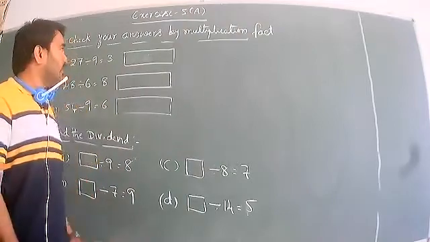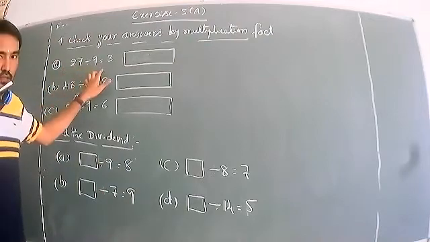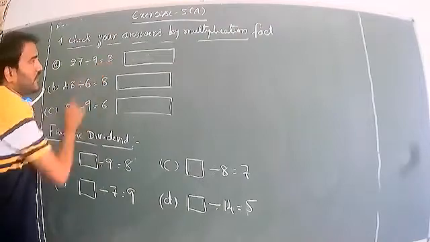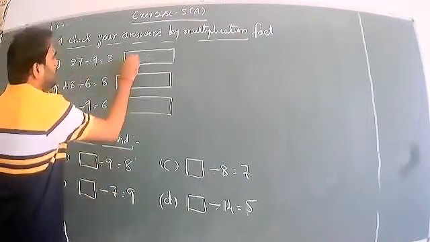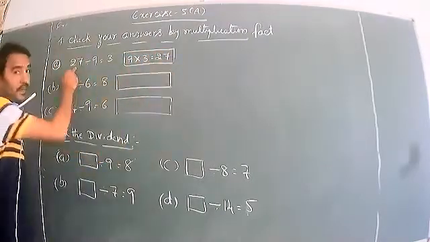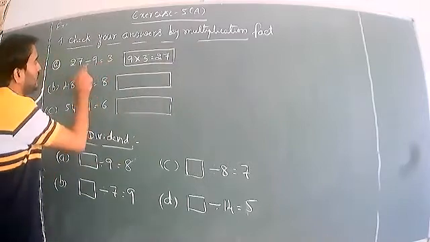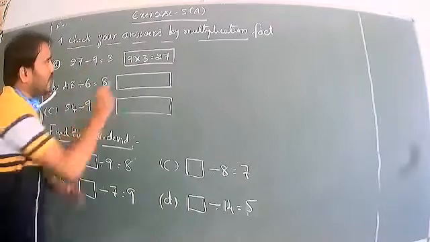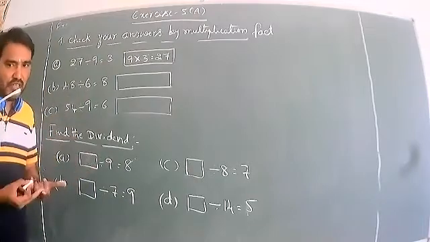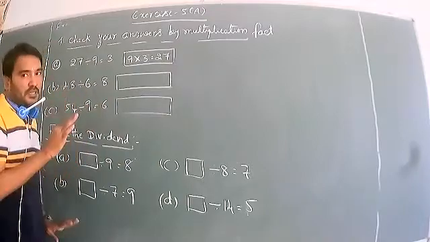So now here, 27 divided by 9. Which are the multiplication facts? Divisor and quotient. 9 and 3 multiply. 9 threes are 27. So we get the dividend. Divisor and quotient we have to multiply, and we get the dividend. So we can also write 3 nines are 27. That is also right. Now multiply these two numbers and we get the answer. The answer is correct.